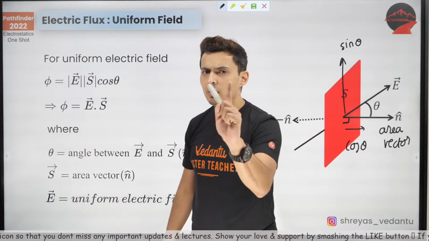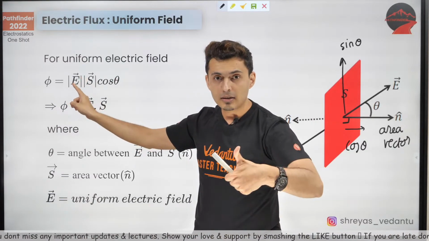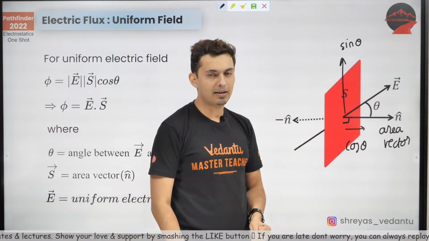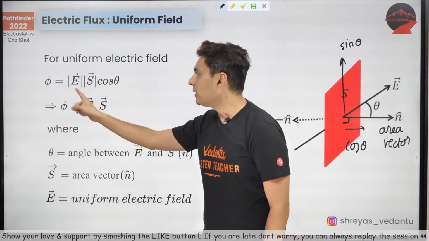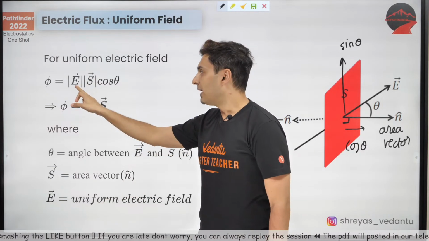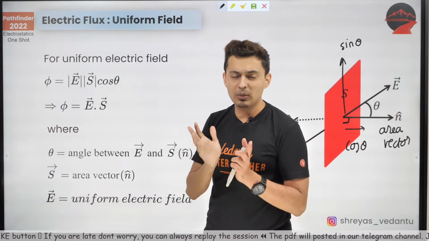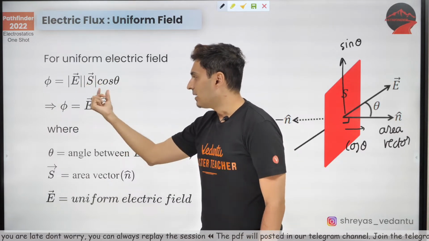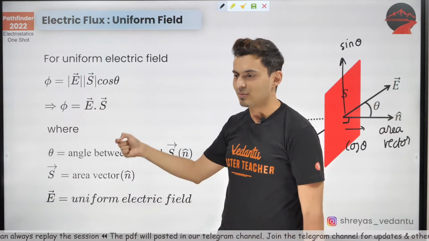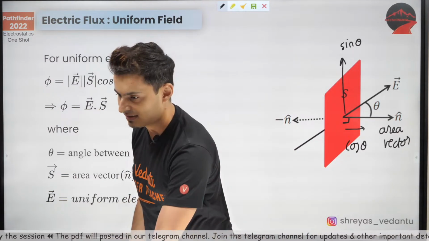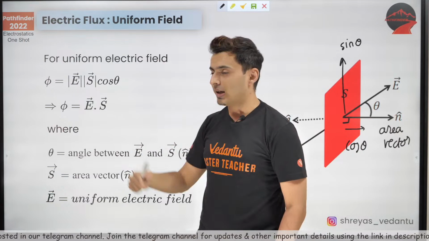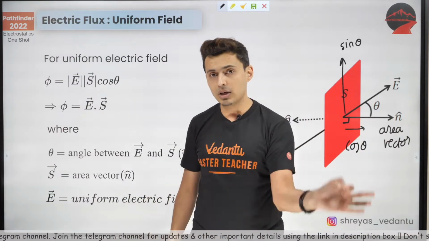Now, if you have understood it, we all know electric field is a vector and area, I have defined it to be a vector. I have made it into a vector quantity. Hence, I can use the dot product of two vectors formula over here. If vector A into vector B into cosine of angle between them is given, I can, in shorthand, write it as electric field dot S, dot product. So that's why it's the dot product. I hope it makes sense. It's not cross product, it is dot product because the cos theta component is responsible for the flux, not the sine theta component.